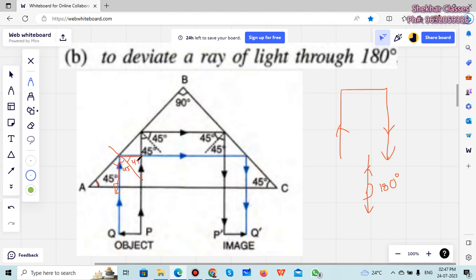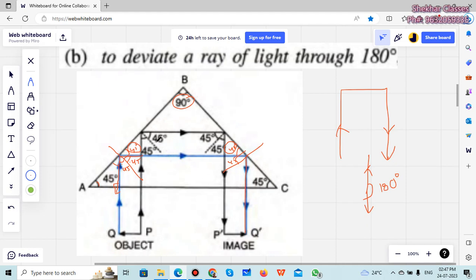And this also will be 45. It goes the other side. Now remember, this is 45, and the entire thing is 90. Similarly, here also it will be 45 because this is 90, and 90 plus 45 plus 45 is 180. So again, you draw the normal. What happens? It has to be 90. So this is 45, more than the critical angle, so it will reflect completely, 100%.